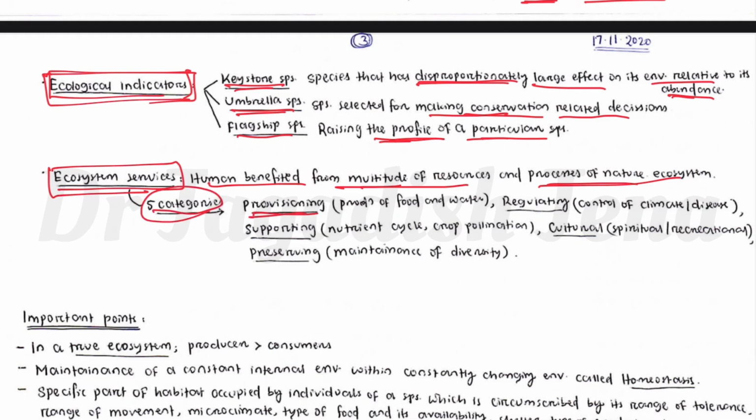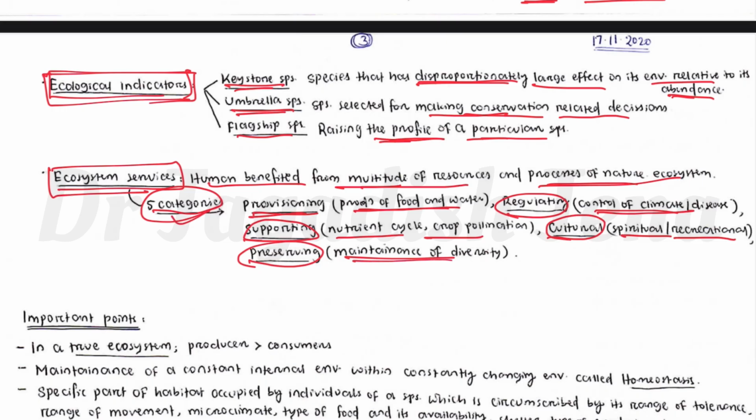One is provisioning ecosystem services, the production of food and water for humans. Then regulatory ecosystem services, the control of climate and disease. Then supporting ecosystem services, like nutrient cycling and crop pollination. Then cultural ecosystem services, like spiritual and recreational. Then preserving ecosystem services, like maintaining biodiversity. So there are five different types of ecosystem services.